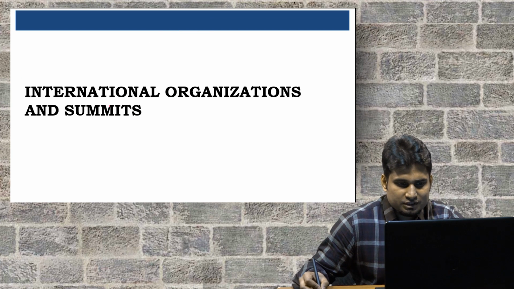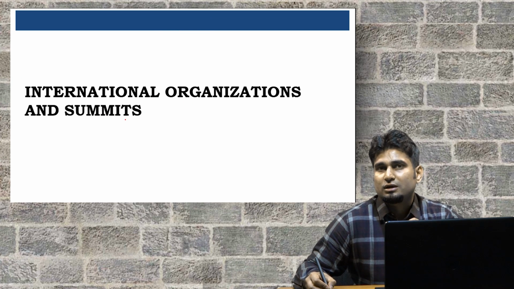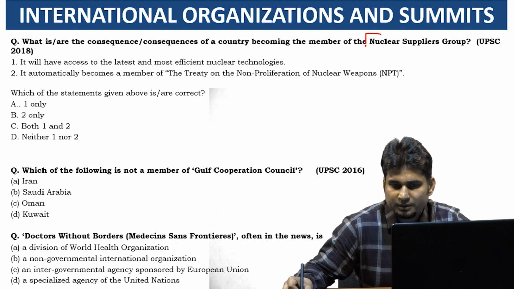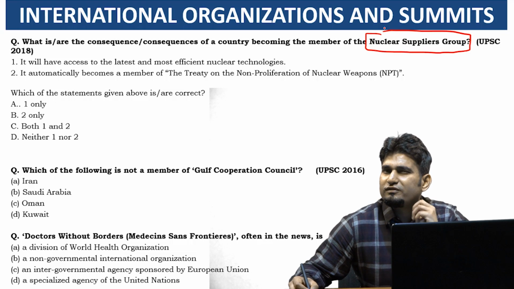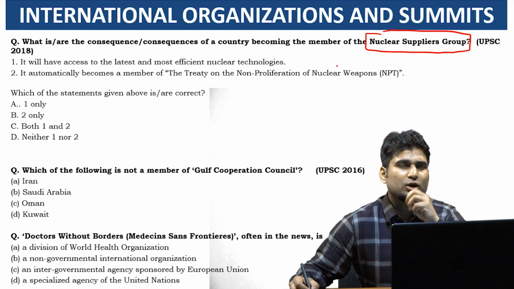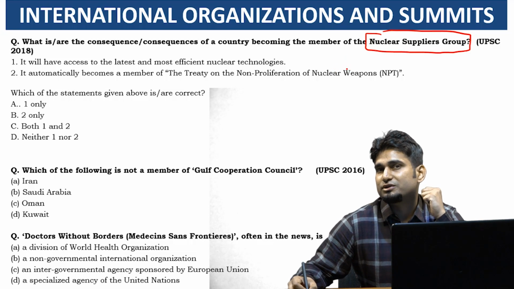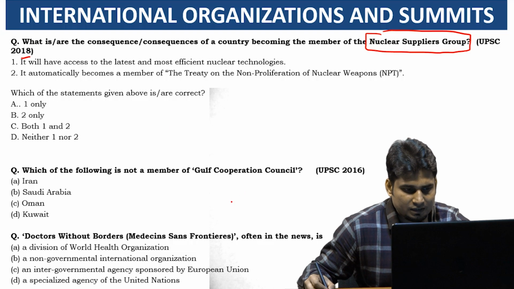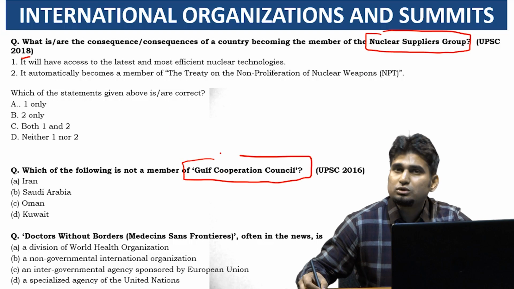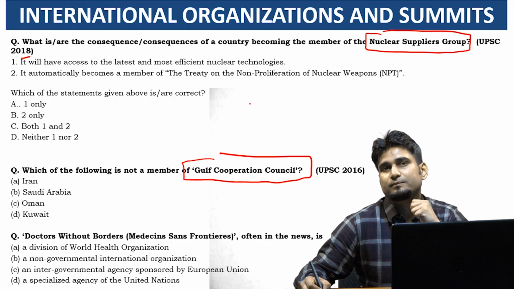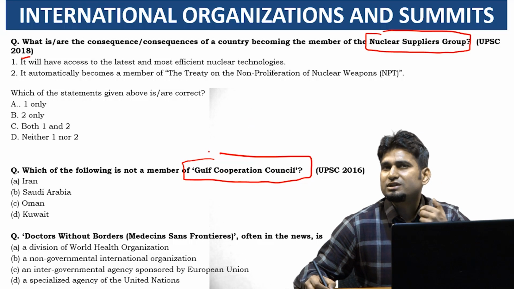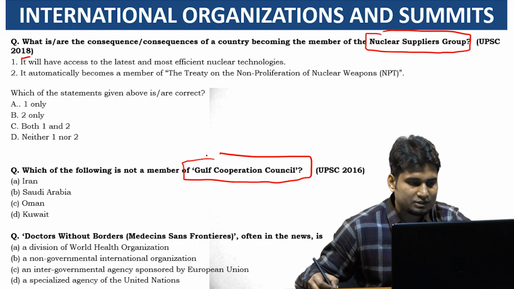So the first is international organizations and summits. Now see what kind of questions they have asked. Nuclear Suppliers Group in 2018, always in news. Why? Because India wanted to enter the NSG and China was vetoing it. So this question was asked in 2018. Similarly, Gulf Cooperation Council. In 2016, they asked about the GCC, the dominance of Saudi Arabia. We will discuss these questions also in the next lecture.